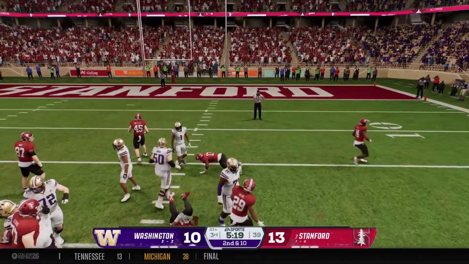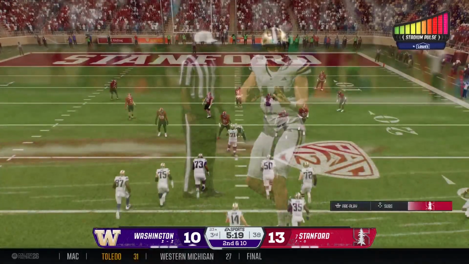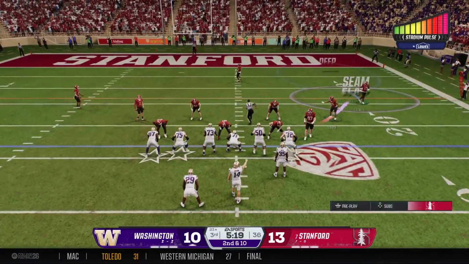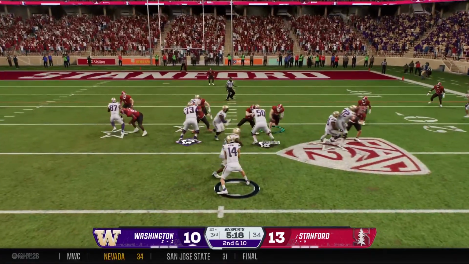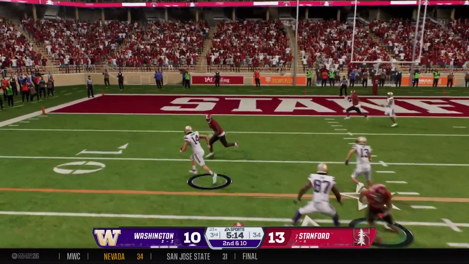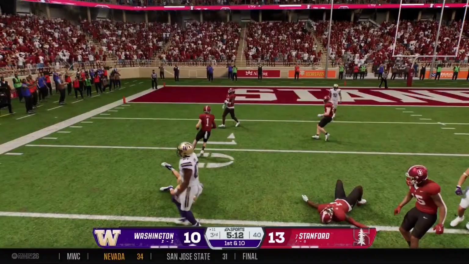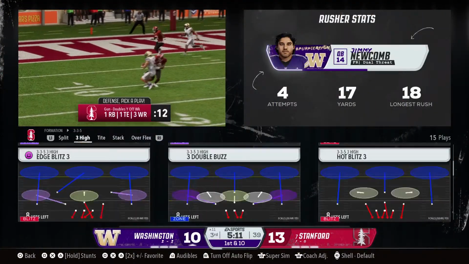And this will be incomplete. A big hit there forces 2nd down. Yeah, well, that was a lightning-fast decision. You could tell he knew what he wanted to do right away, makes the decision, but maybe his footwork wasn't a little bit good, and the pass wasn't where he wanted to put that thing. I know that. And he earns a 1st down, and boy, did he earn it after taking that lift.